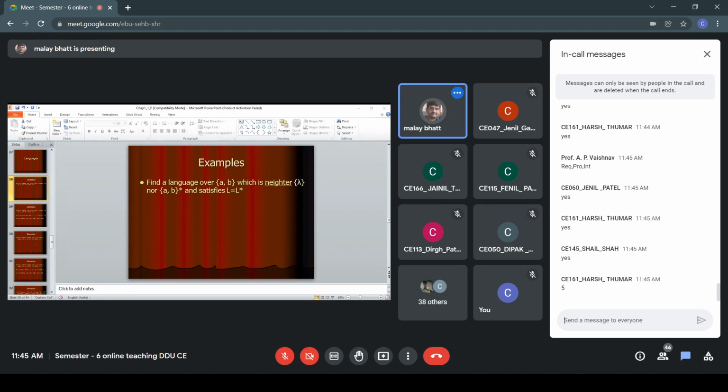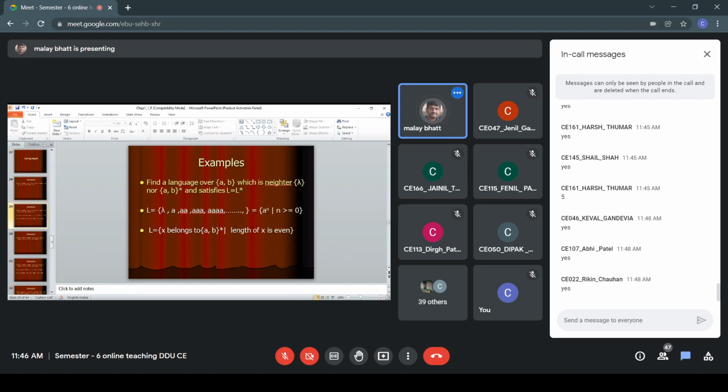The language can be a finite language, or it can be an infinite language. I hope I am audible. Can you give one example? We discussed a similar kind of thing in the last session, if I am not wrong. In the last lecture, most of you gave the answers, Rikin, Abhi and all. So today, let us brush up this example if you still have a doubt.